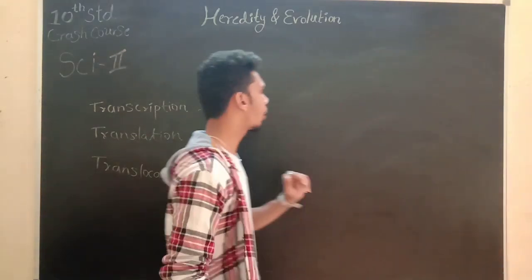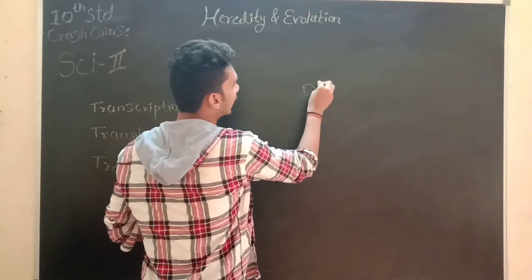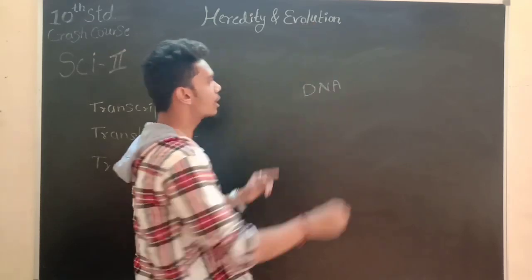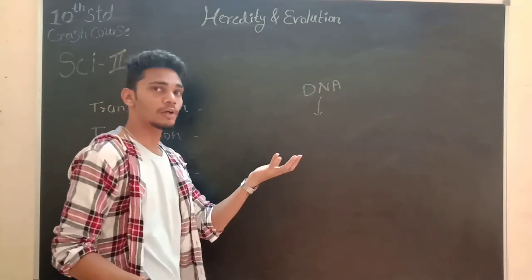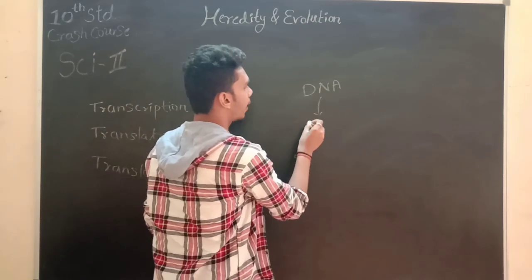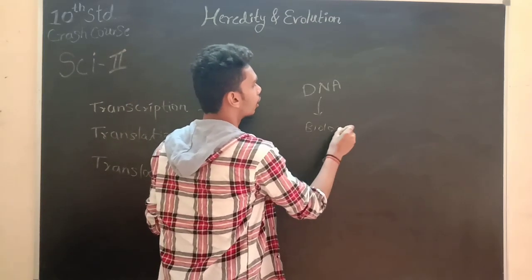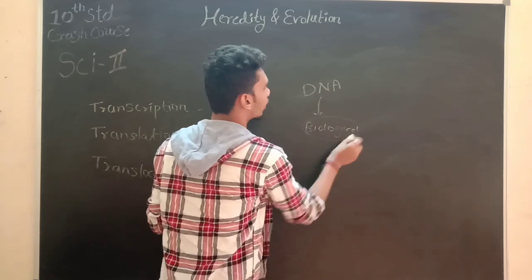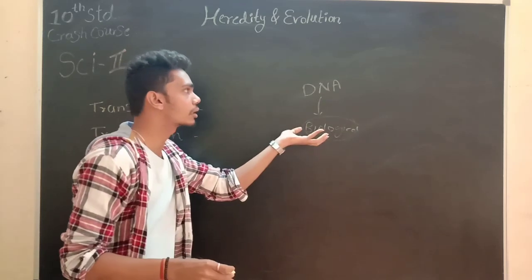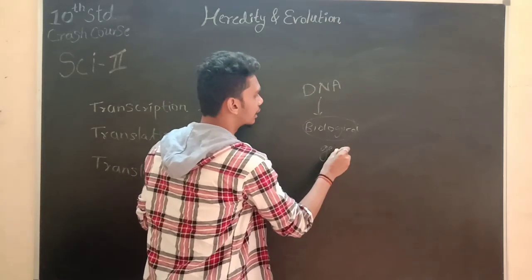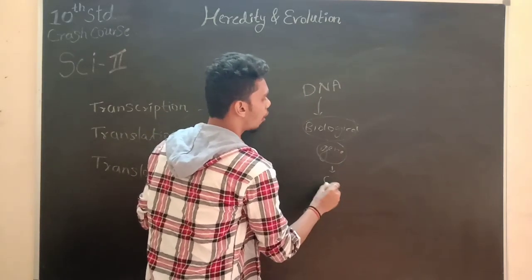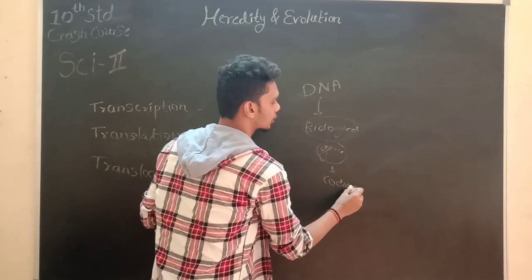Okay, so let's have a look over here. We know that the DNA molecule, which stands for deoxyribonucleic acid, is nothing but the storage house of your genes, that is, the biological character. So DNA is the storage house of all your genes. Now, what is a gene? A gene is stored in the form of codons.